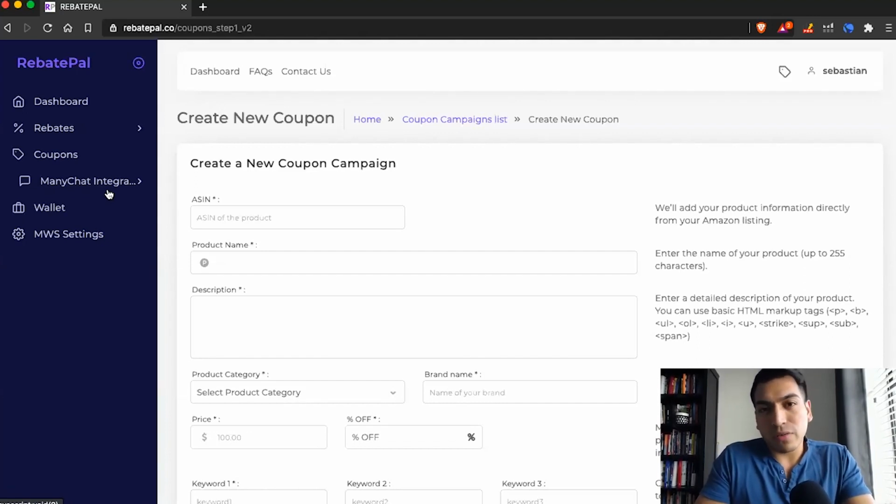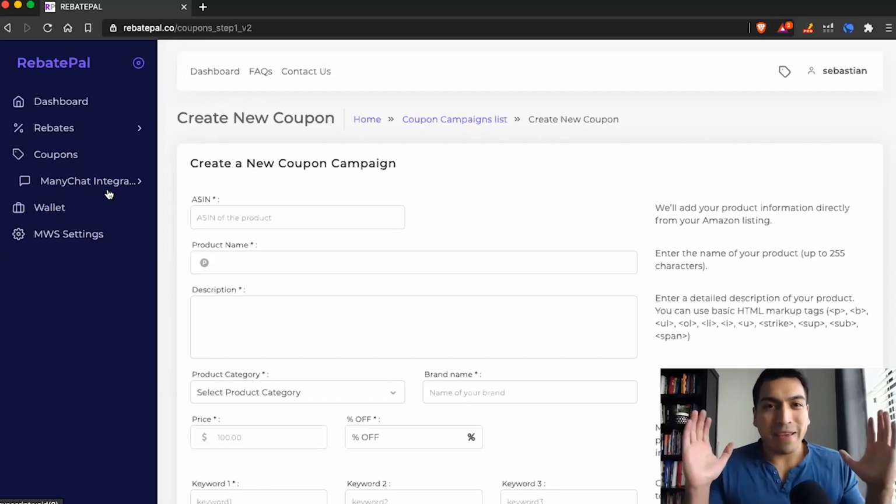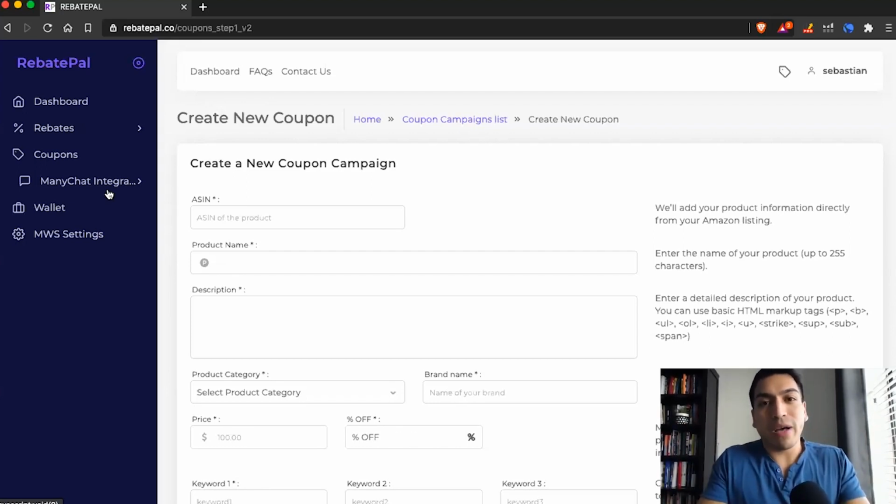So we wanted to make it completely simple for an absolute beginner, not technical at all, even if someone knew nothing about Manychat or Messenger but knew how to do Facebook ads, to reap the benefits of using Manychat.